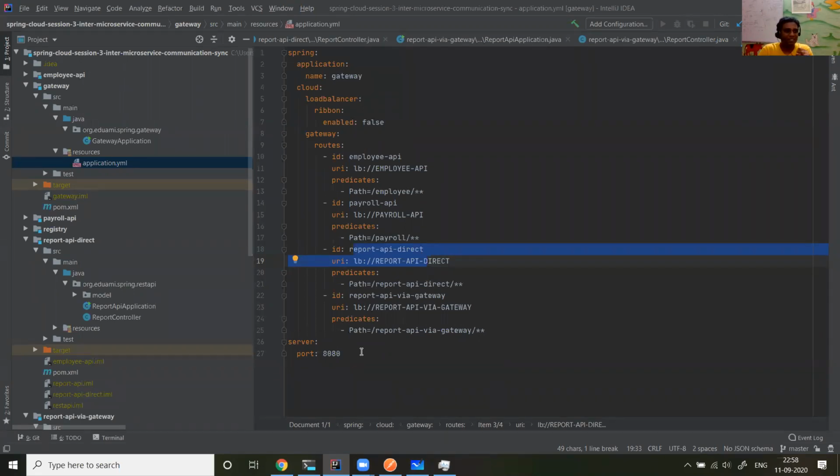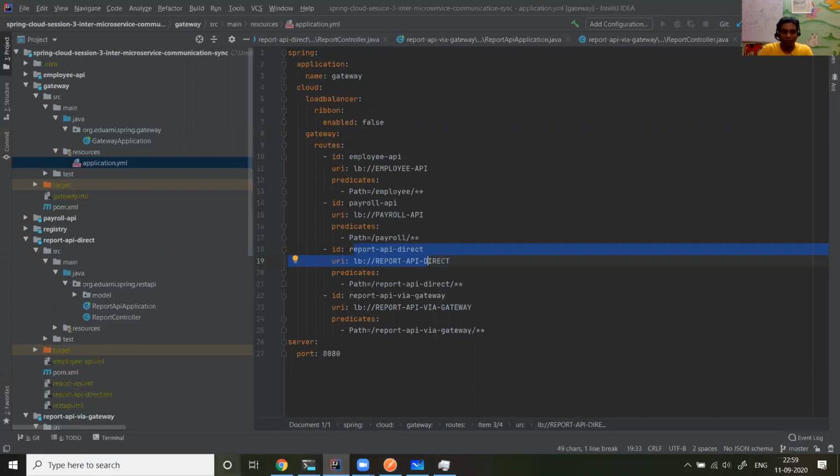Then you understand this synchronous pattern. The main problem with the synchronous pattern is that there is a direct coupling between the APIs, right? What are the disadvantages with synchronous, and why do you need to go with asynchronous? So in my next tutorial, I'm going to cover the asynchronous form of communication.